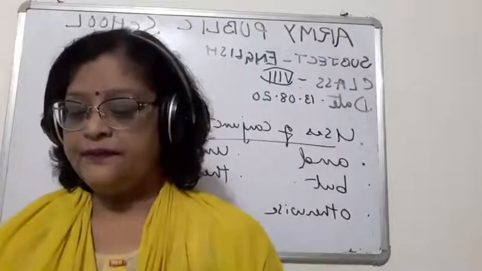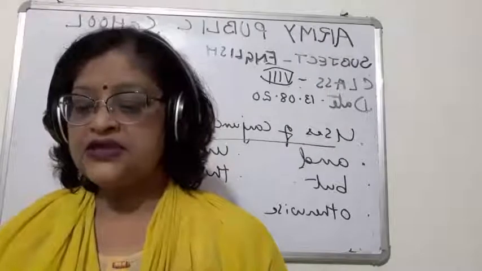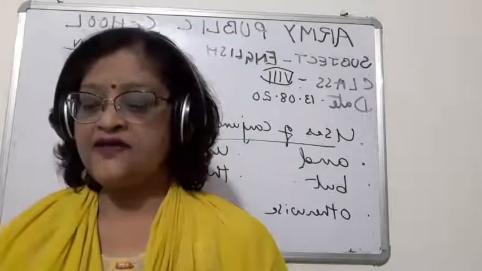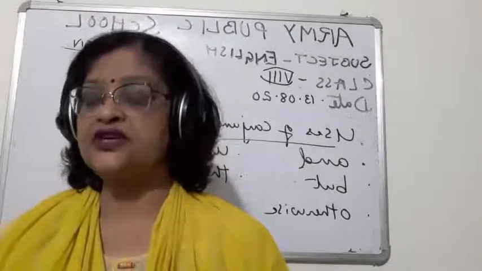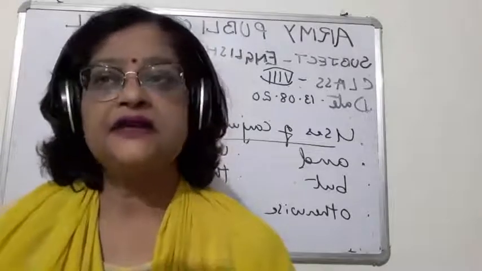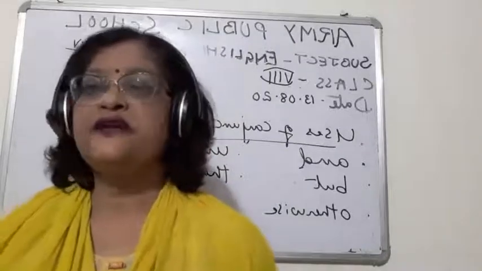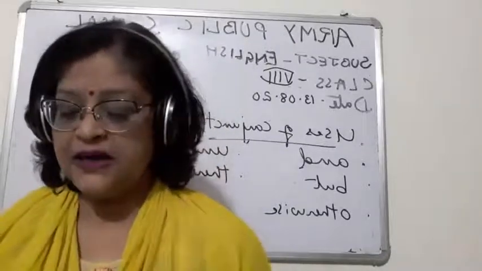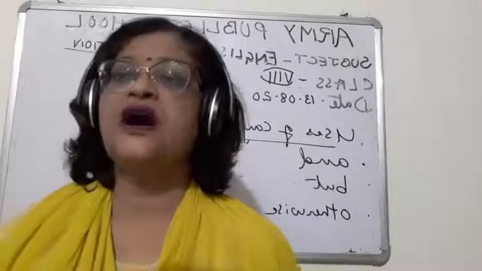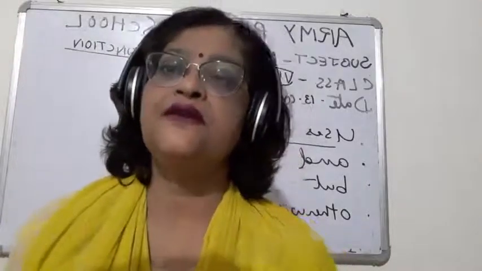Now children, this conjunction adds one statement or fact to another statement or fact. Like, the weather was fine. This is one statement. The sea was calm. The weather was fine and the sea was calm.